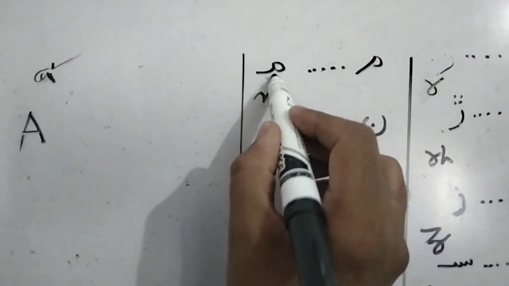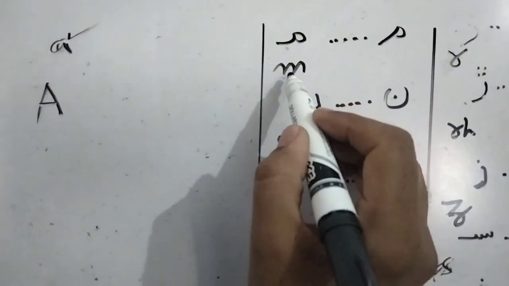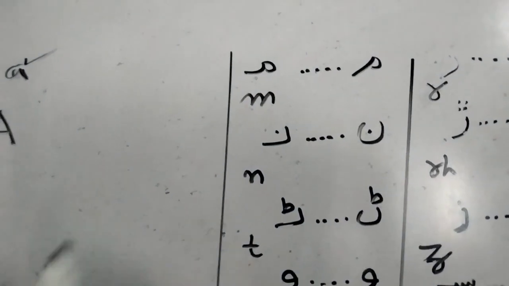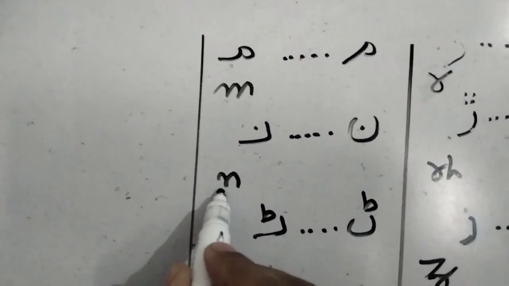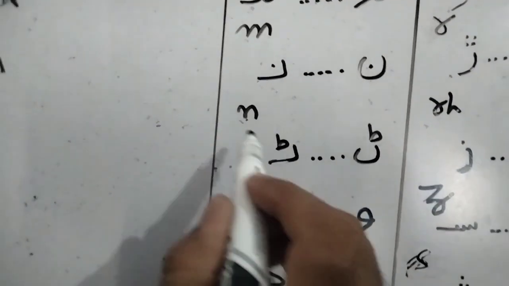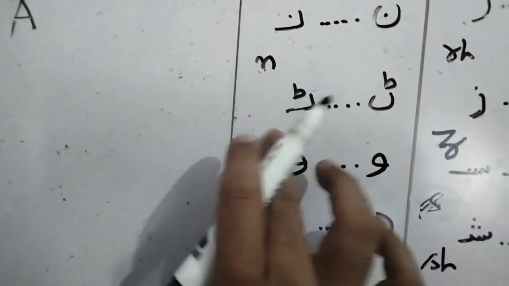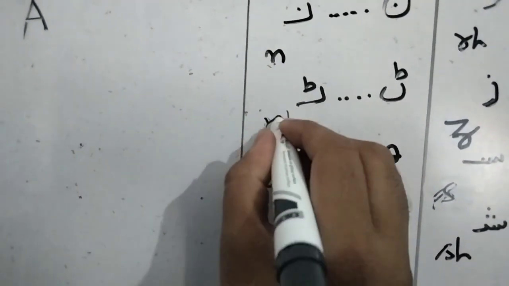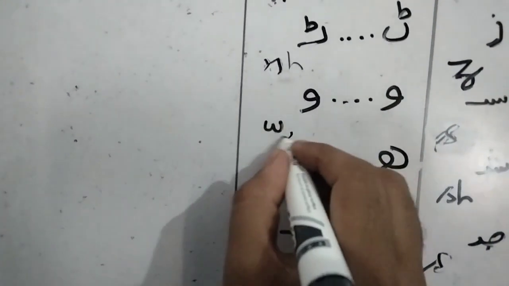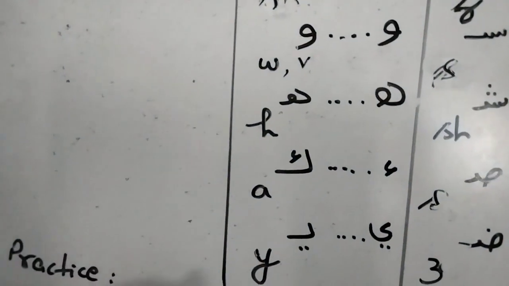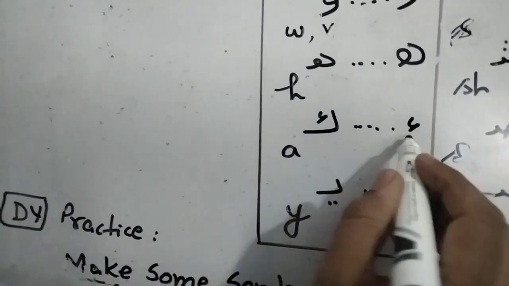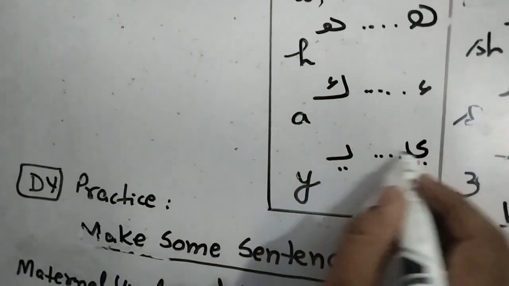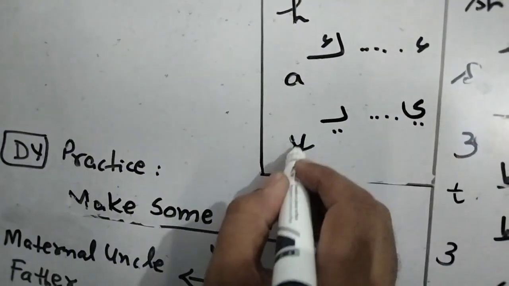Meme, this is a half letter of the meme, and in English, M is used. Similarly, we see M. Noon half. N, similarly, is used. NH is used. Wow, W and V is also used. But it is written in a small letter. In English, small ABC letter. Okay. H is used. Hamza, A is used. In Sindhi, Y is used.